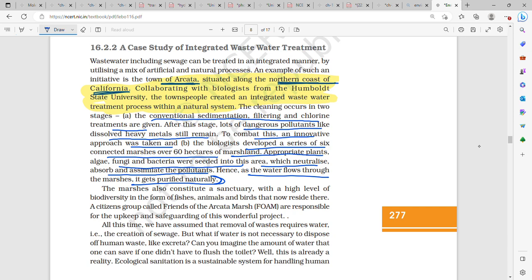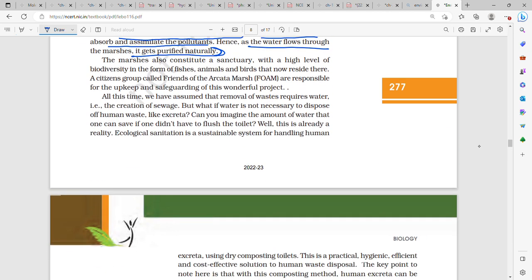The marshes also constitute a sanctuary with a high level of biodiversity in the form of fishes, animals, and birds that now reside there. A citizens group called Friends of the Arcata Marsh, FOAM, is responsible for the upkeep and safeguarding of this wonderful project.